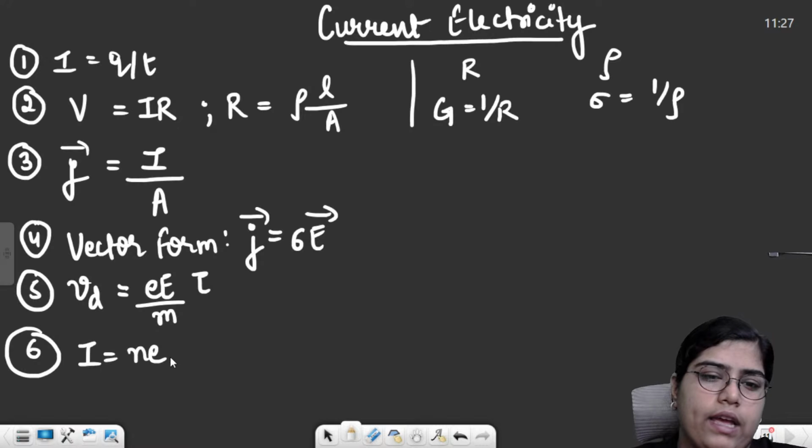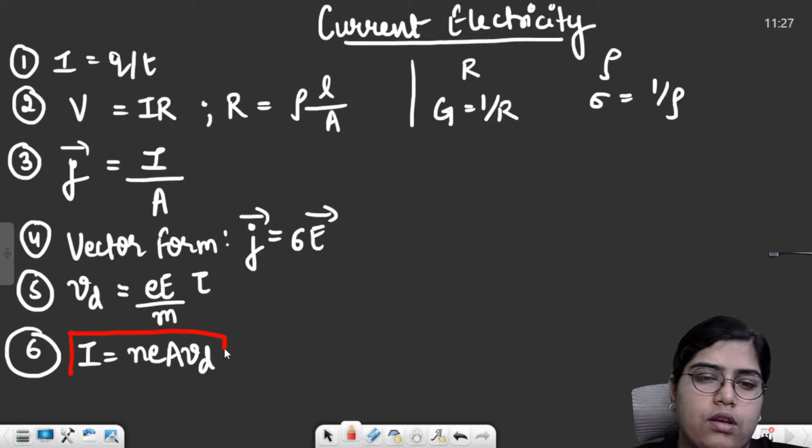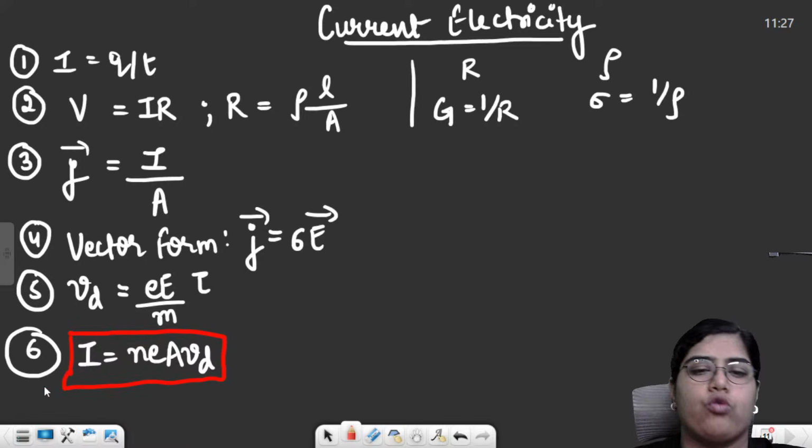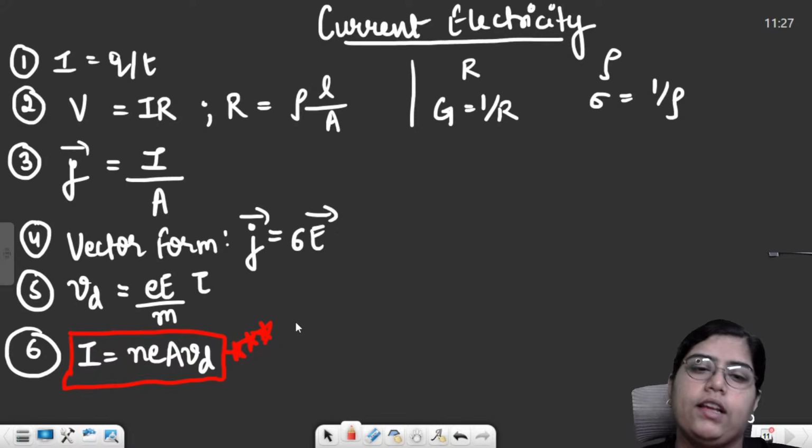I is equal to NEAVd. One of the most important and most used formulas. You will get a direct numerical from this formula. Just need to remember the formula. I is equal to NEAVd.